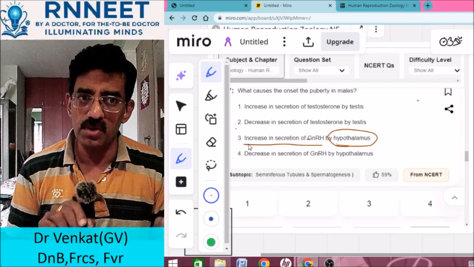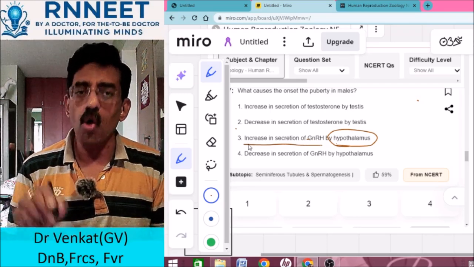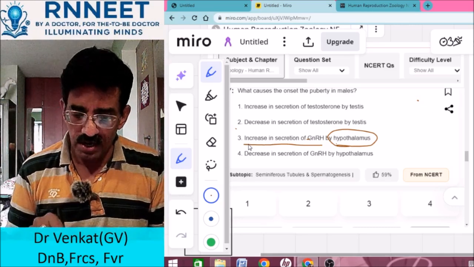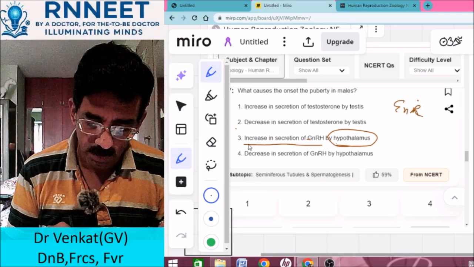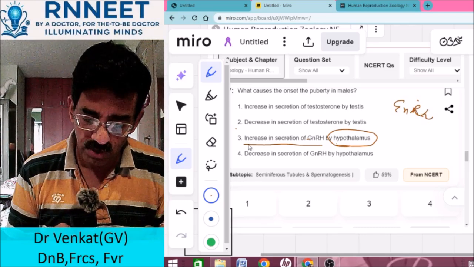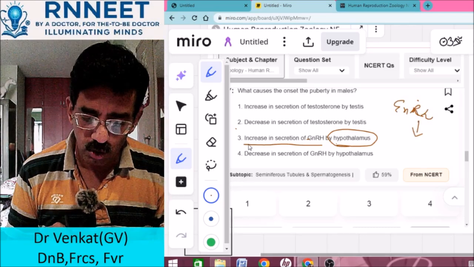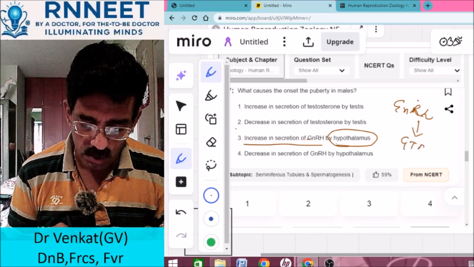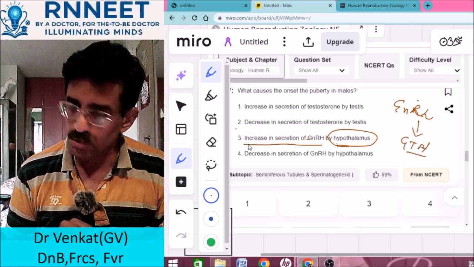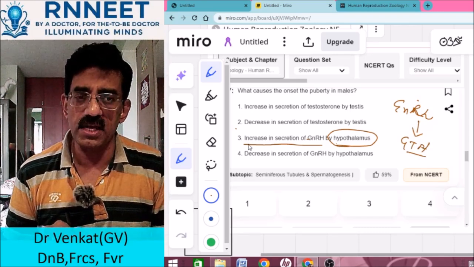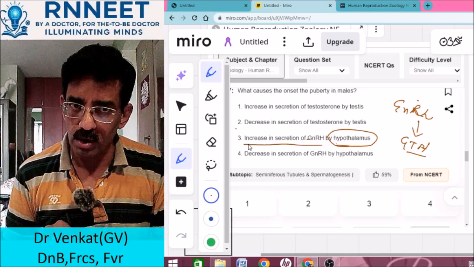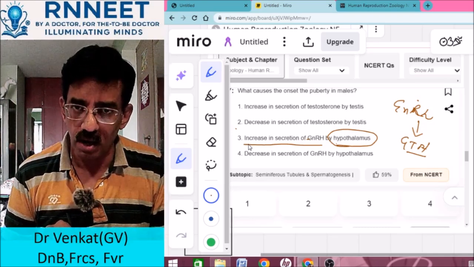This is then subsequently going to act on the pituitary. The GnRH is released by the hypothalamus, and from there you get the gonadotropic hormones, which come from the pituitary. And what are the gonadotropic hormones? The interstitial cell stimulating hormone, and the follicle stimulating hormone.